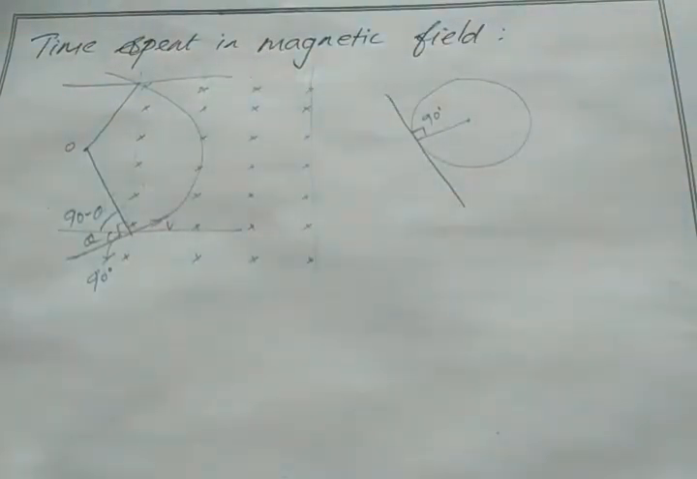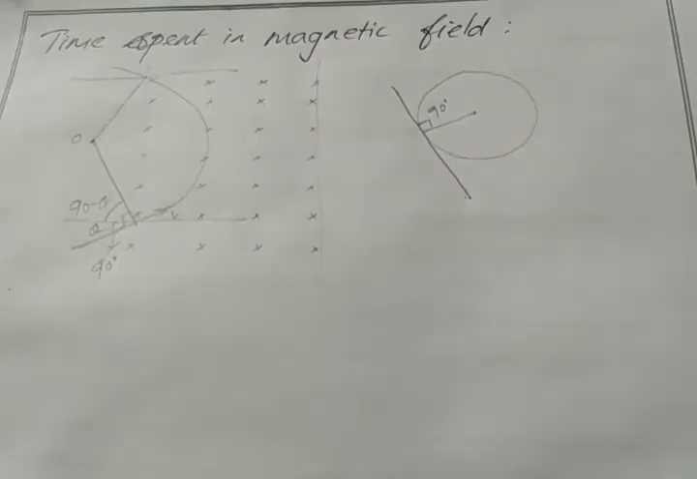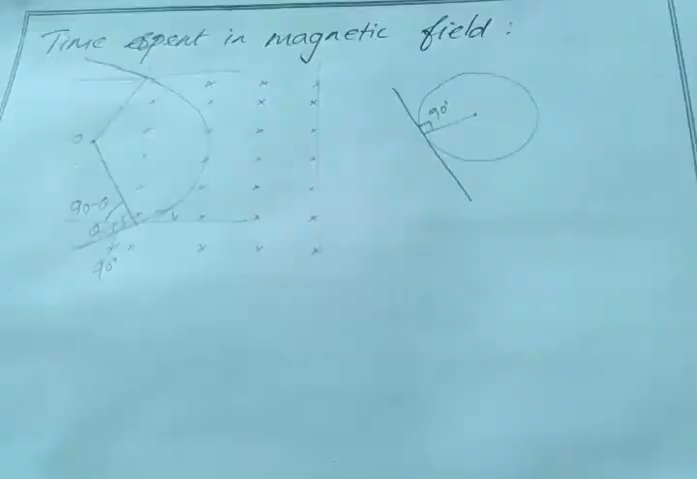Can you get my point? So this is 90 minus theta. Similarly, I can draw here. So this is my tangent. Okay, I draw a tangent. This is my tangent and this is our radius. So the angle between tangent and radius will be 90 degree.